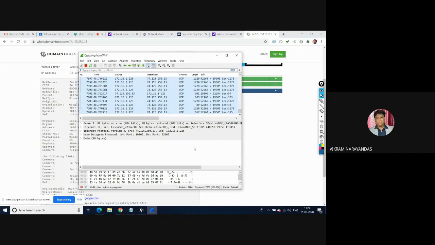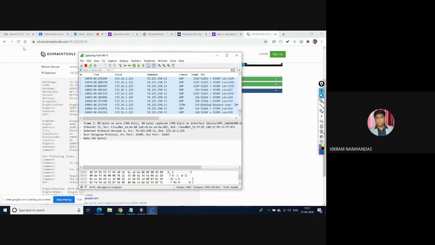So which is plain text, which is encrypted? Generally you want to understand the difference between the HTTP as well as the HTTPS. Anyone please chat in chat box what you know about it. Can anyone say what is the difference between HTTP and HTTPS? Please chat in chat box. HTTPS is secure. Why?